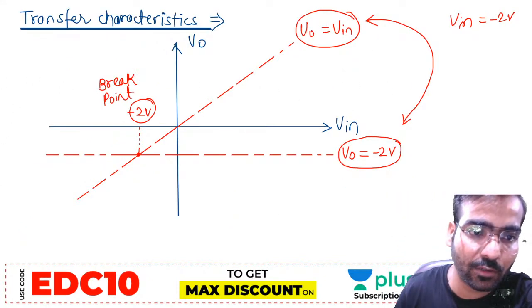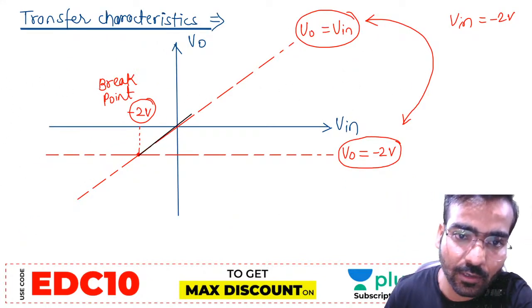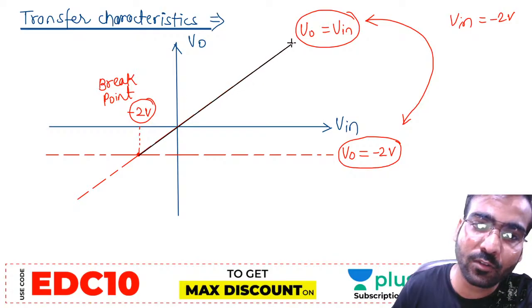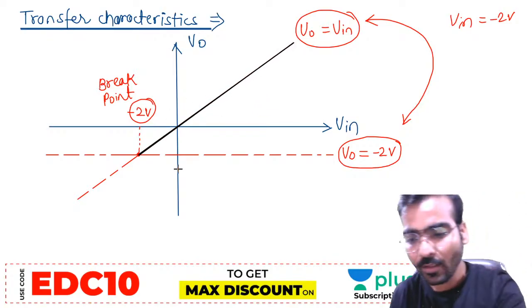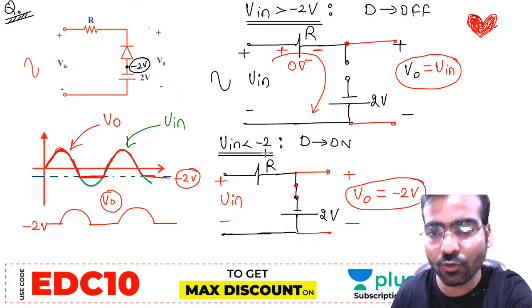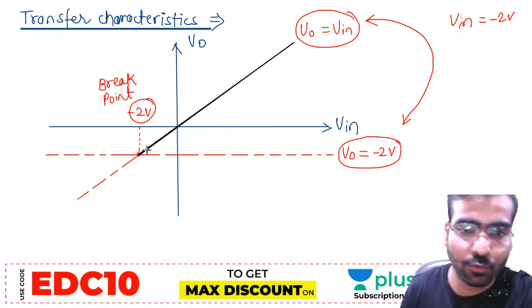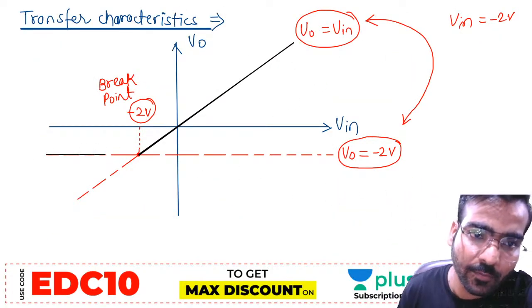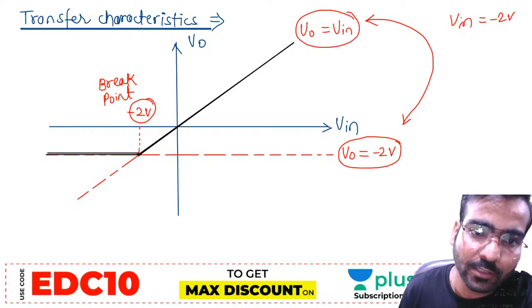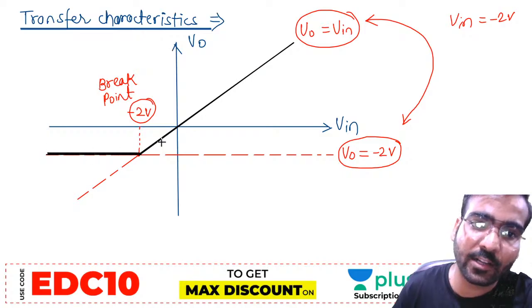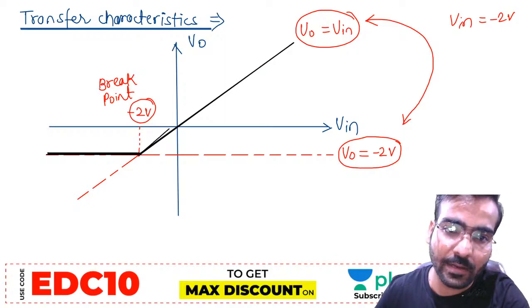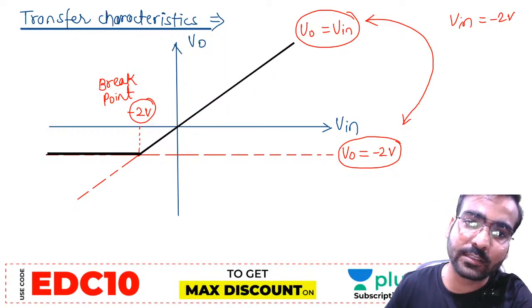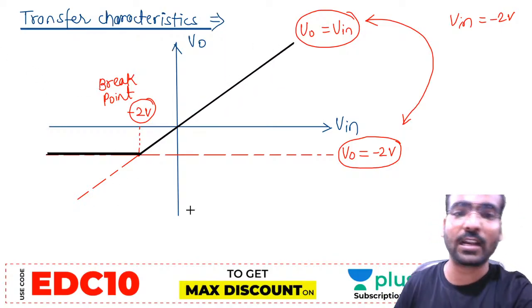When Vn is greater than -2 volt, V naught will be equal to Vn. So draw the V naught equal to Vn line. This is the V naught equal to Vn line when input is greater than -2 volt. Now, when input is less than -2 volt, V naught will be equal to -2 volt. So this is the transfer characteristic that we can draw from the given circuit calculations.